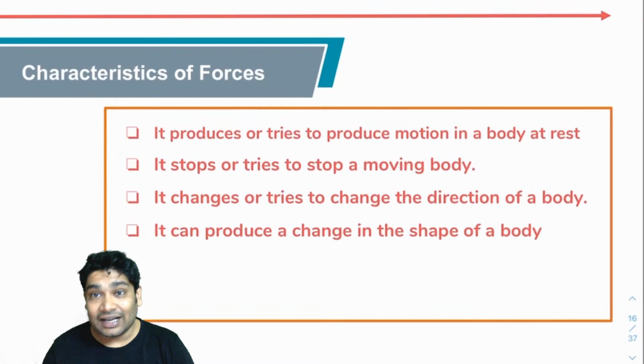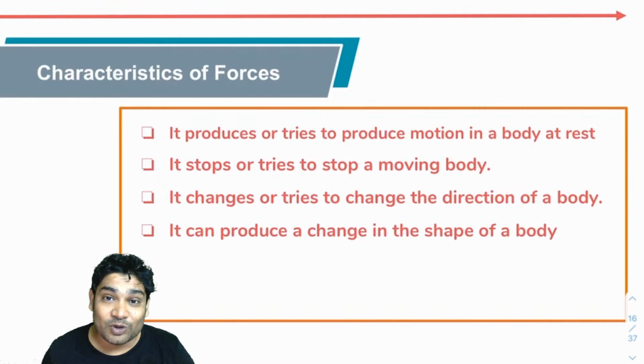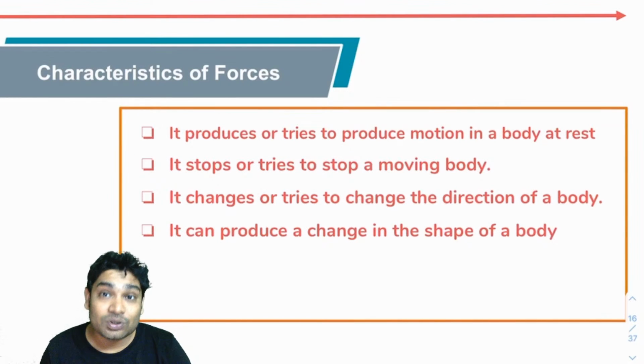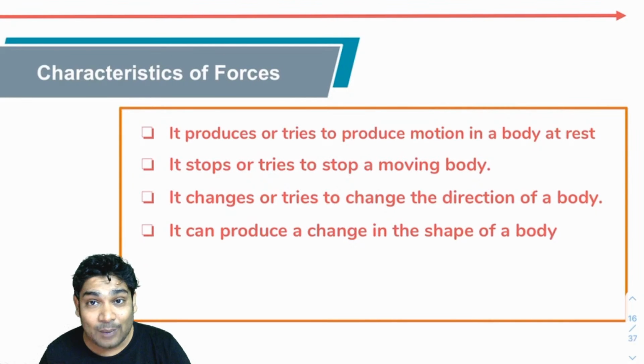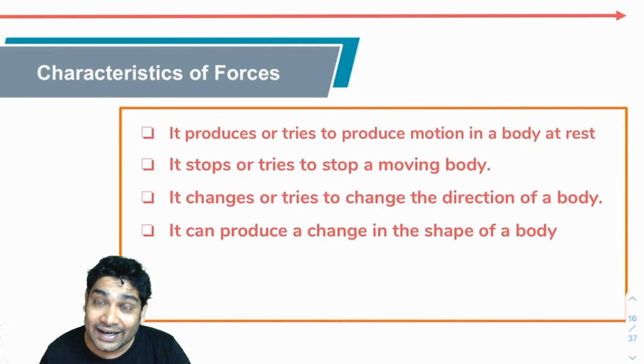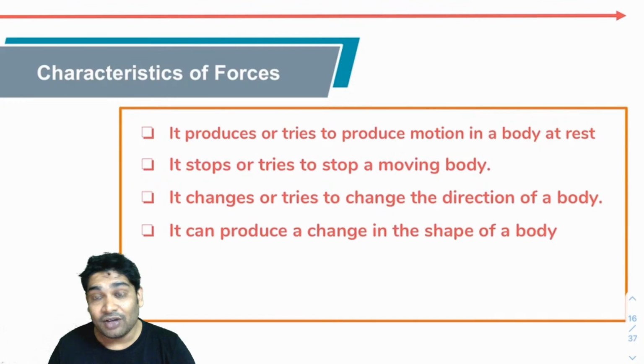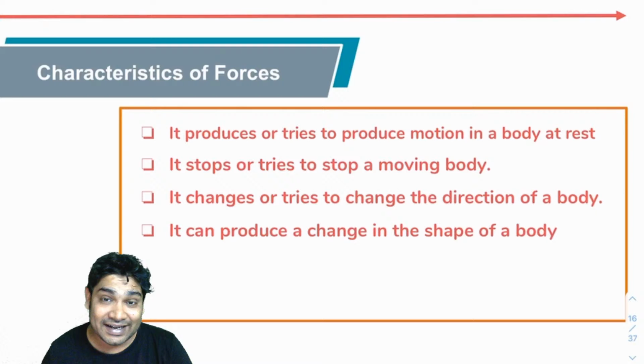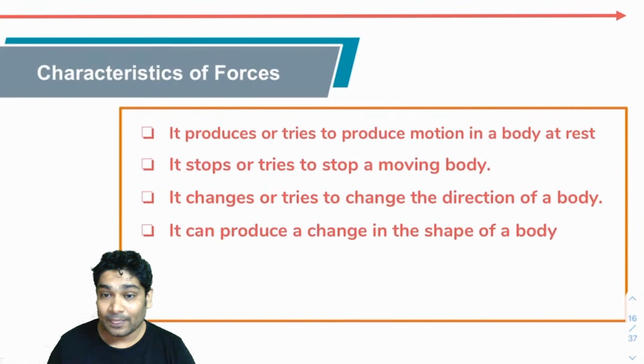Before we start that, let's talk about some characteristics of forces. What are forces? What can they do? A force can either produce or try to produce motion in a body at rest. It can either stop or try to stop a moving body. It can also change the direction of a moving body, and it can also change the shape of a body. So these are the four effects that forces can have on bodies.